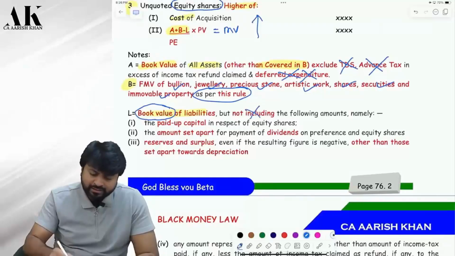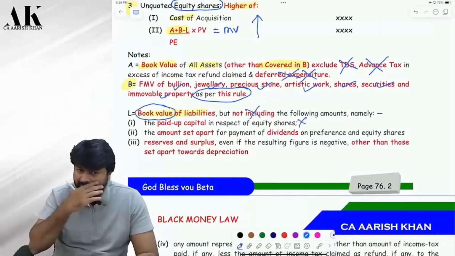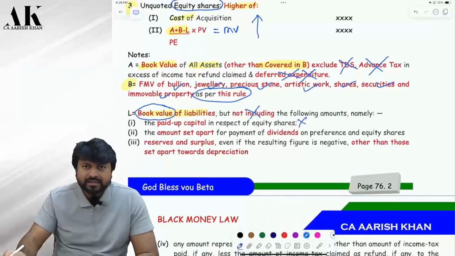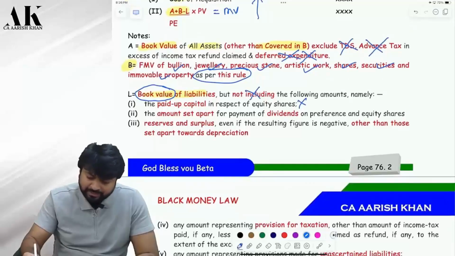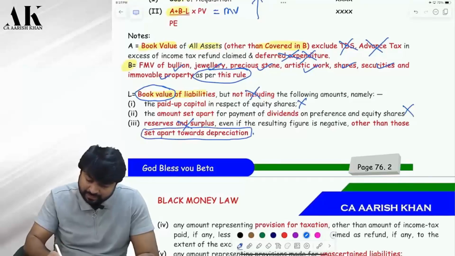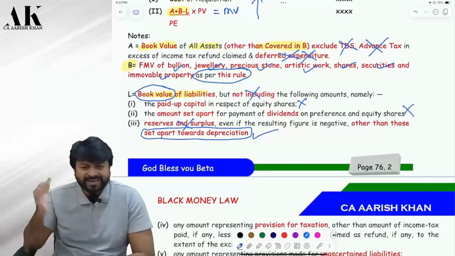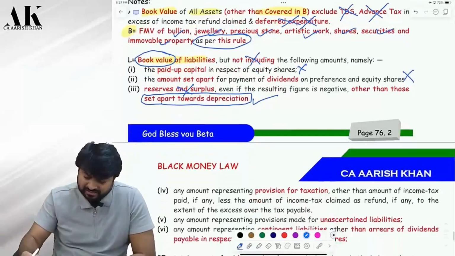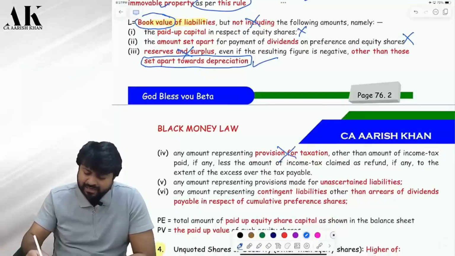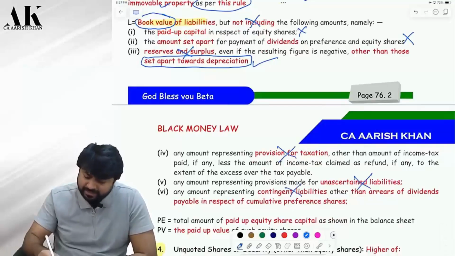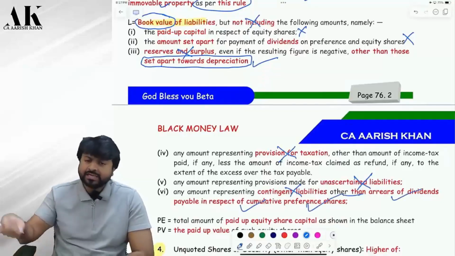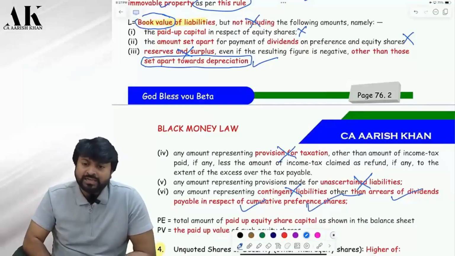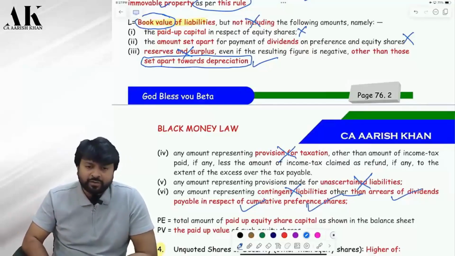But not including certain things: paid up capital will not be part of it. Amount set apart for dividend will not be part of liability. Reserves and surplus will not be, but other than those set apart towards depreciation, this will be part of liability. Do you remember that? Same points were there over there. Provision for tax will not be part of liability. Unascertained liability will not be part of liability. Contingent liability will not be part of liability. But other than, it means arrears of dividend in respect of cumulative preference shares will be part of liability, because it is other than. If it is other than, then you have to include, correct or not?